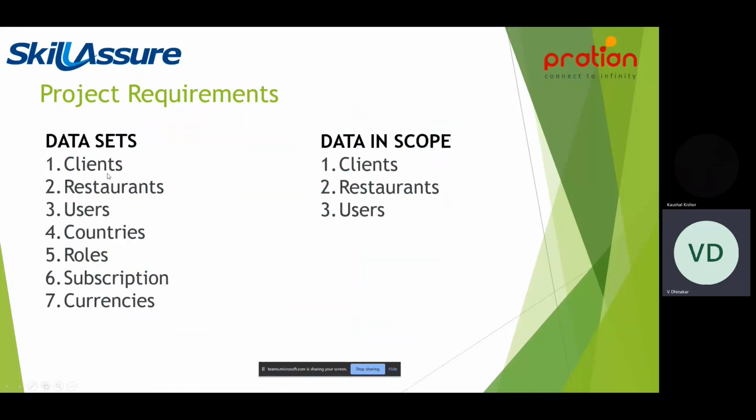So here are the project requirements. We have data sets: client data set, restaurant data set, user data set, countries data set, roles, subscription, and currencies, and data in scope. So we will be working with client data, restaurant data, and user data. So these are the data sets we have been given, and this is the data scope we will be working on.